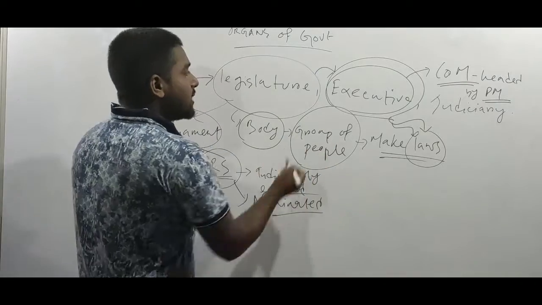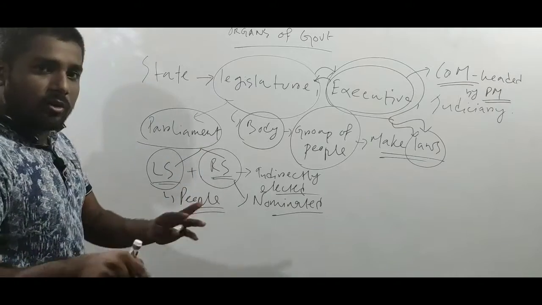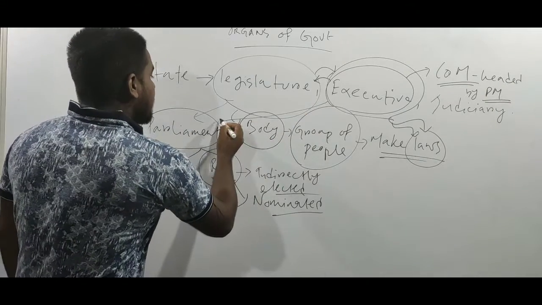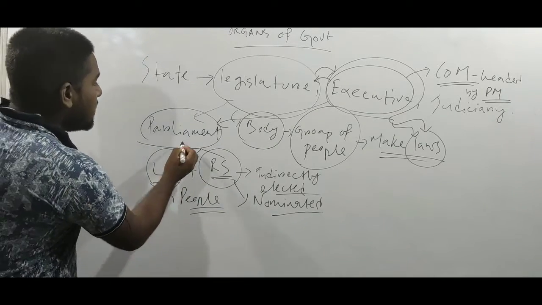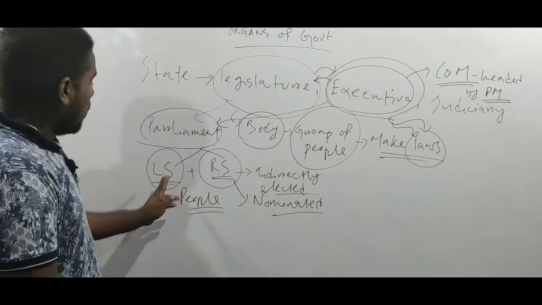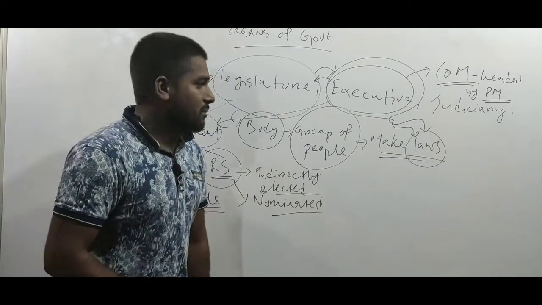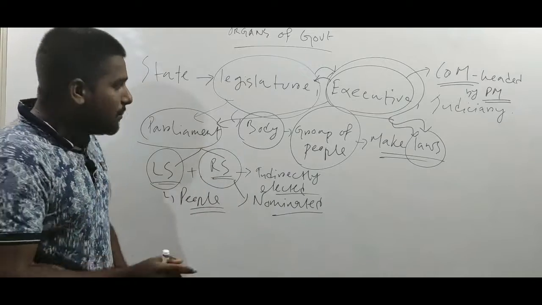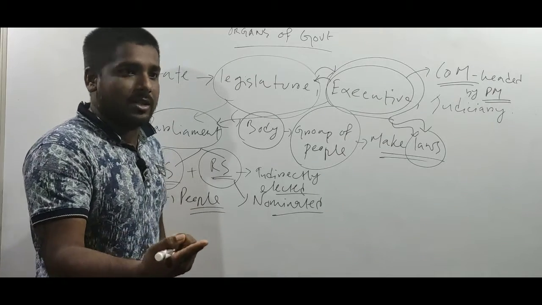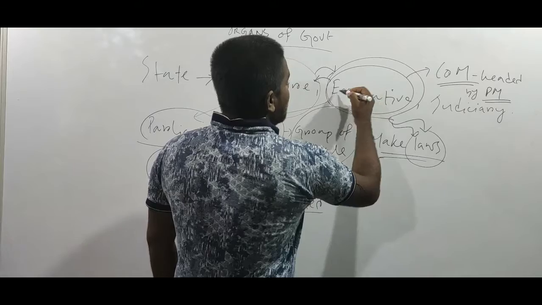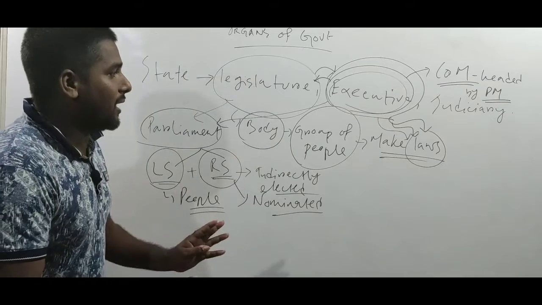And this executive is directly selected from the legislature. That means in the Indian context, the executives are directly selected or appointed from the parliament itself. There are many members in the parliament, you know that. In Lok Sabha we have 543 members, and in Rajya Sabha we have 245 members. Among these members, some will be picked up and given the status of executive or minister, and these ministers, who are generally called executive, will implement all the laws made by the parliament.